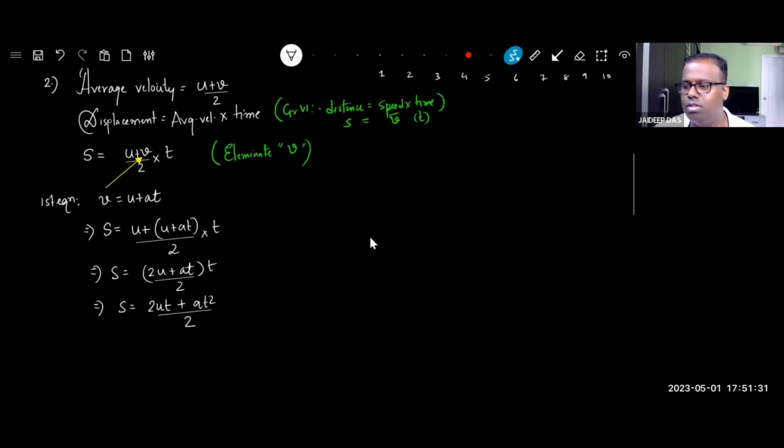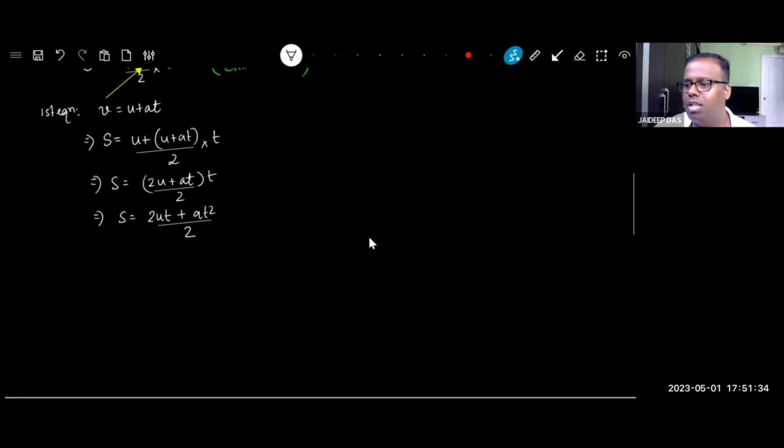No issues? I've just multiplied the t. Now I separate the fractions. 2ut by 2 plus at square by 2. Agreed? I've just separated the fractions. If I separate the fraction, I can take these two out. And this gives me my second equation of motion, which is equal to ut. Instead of at square, I write half at square.